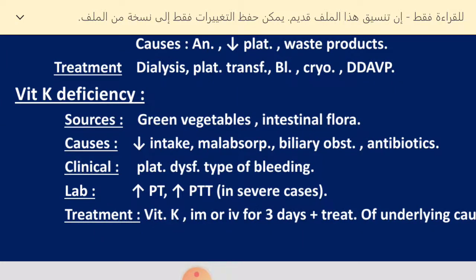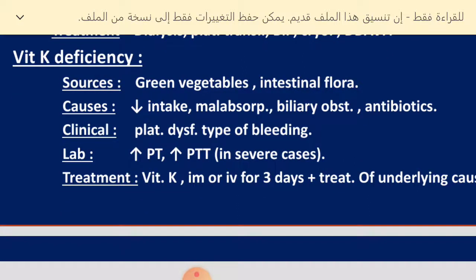Vitamin K deficiency: as you know, vitamin K is found in green vegetables and in the intestinal flora. There are many causes: decreased intake, malabsorption, biliary obstruction, or long use of antibiotics can lead to vitamin K deficiency.